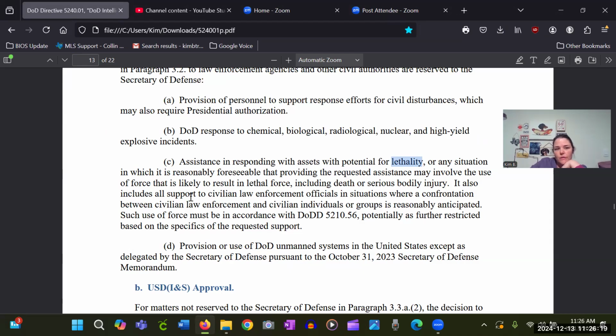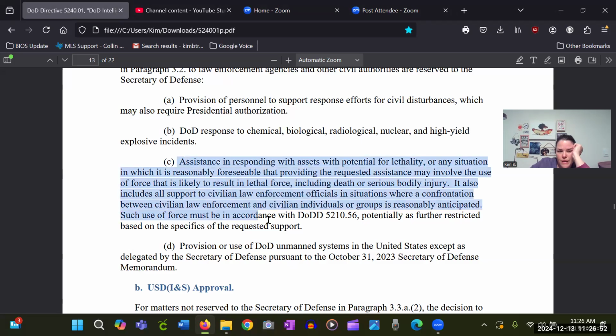It also includes all support to civilian law enforcement officials in situations where a confrontation between civilian law enforcement and civilian individuals or groups is reasonably anticipated. Such use of force must be in accordance with DOD 5210.56, potentially as further restricted based on the specifics of the requested support.